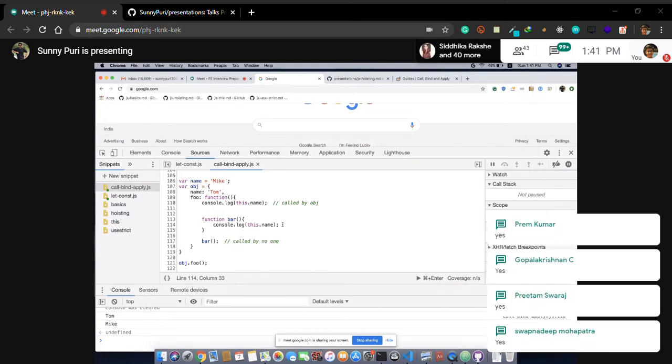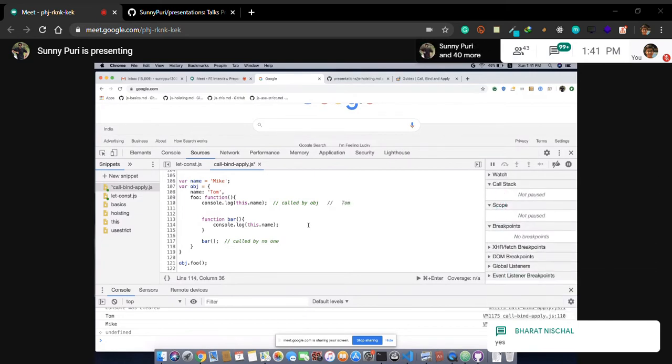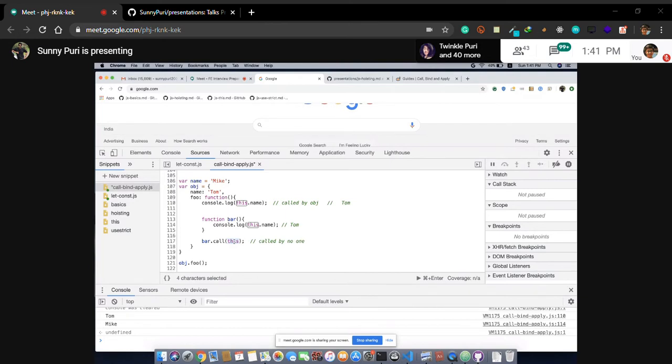Okay, so basically Tom is coming. I need Tom here as well. So what we can do, what we had done till now, is bar dot call with this. What is this? This is the object. Inside foo, this is pointing to the object. I am saying replace this with the object, so again this will also be the object. If you run it, Tom. Break down the things. This is clear.